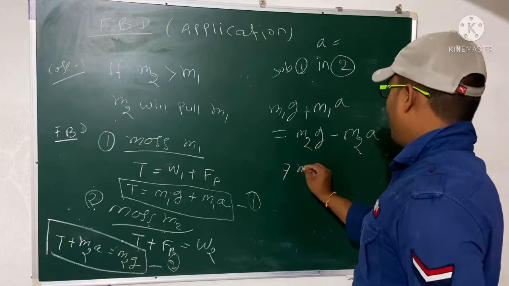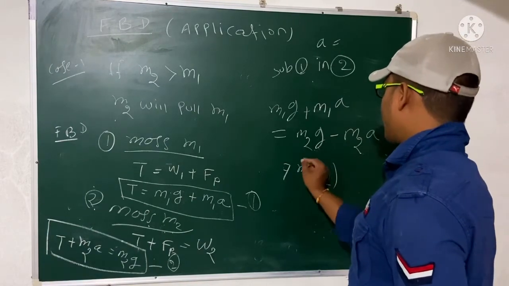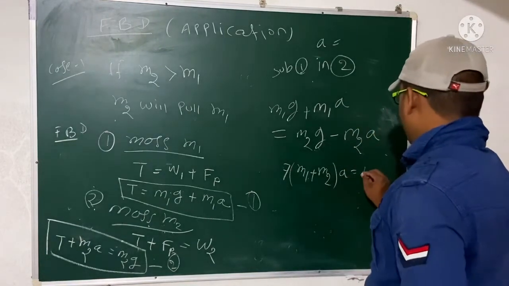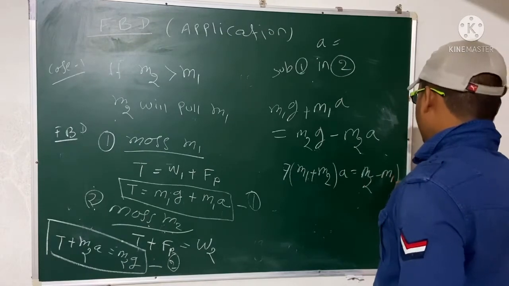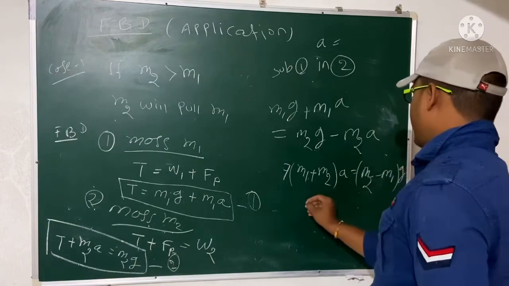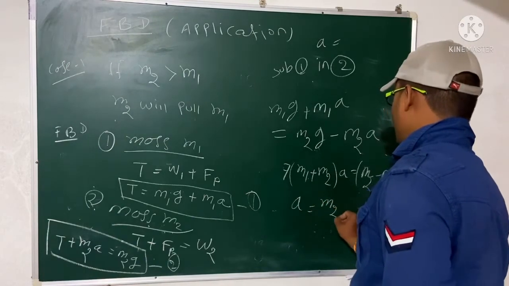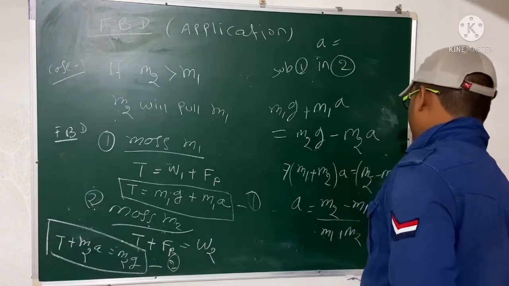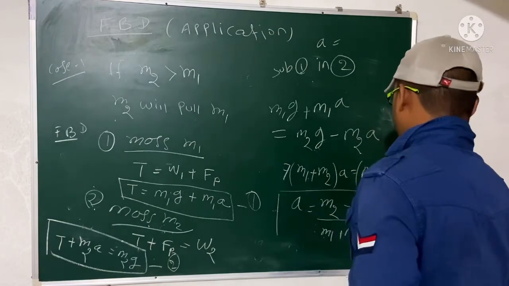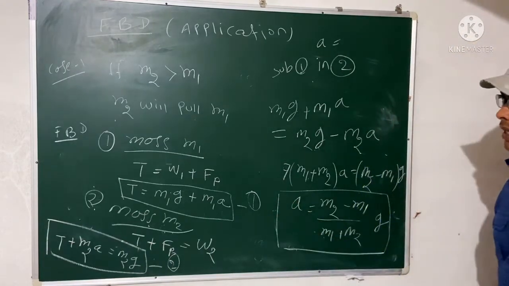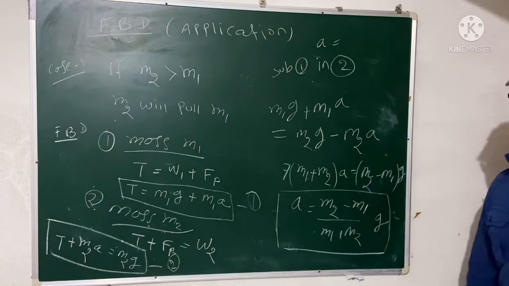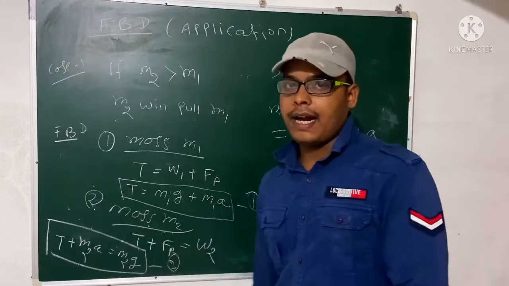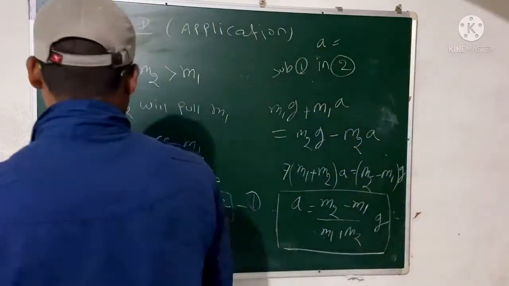Now we get M1 plus M2 into acceleration equal to M2 minus M1 into g, right? So your acceleration will be M2 minus M1 divided by M1 plus M2 into g. So this is the acceleration of an Atwood machine. So we have studied two applications of FBD today. That is lifting of mass, that is lifting of an object, and this is the Atwood machine. So this is important. Write the FBD, then you solve, then you will get the answer.